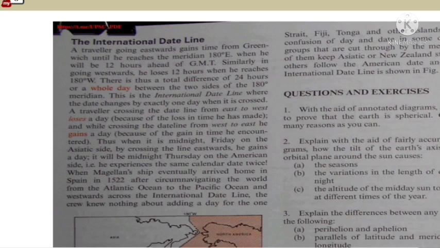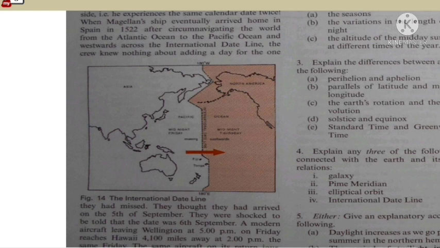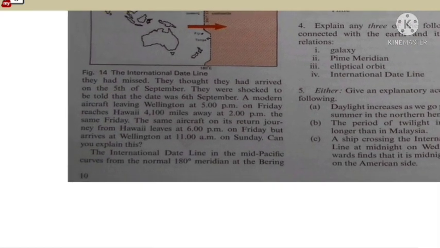When Magellan's ship eventually arrived home in Spain in 1522, after circumnavigating the world from the Atlantic Ocean to the Pacific Ocean and westward along the international date line, the crew knew nothing about adding a day for the one they had missed. They thought they had arrived on the 5th of September, but they were shocked to be told that the date was the 6th of September.